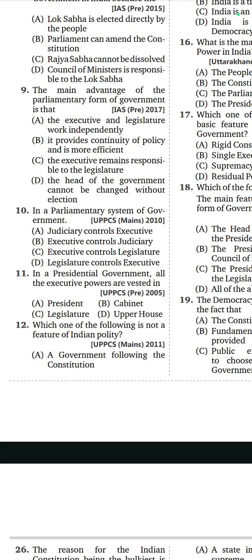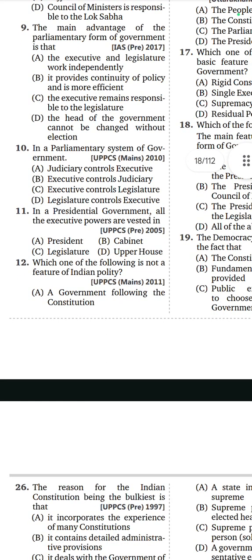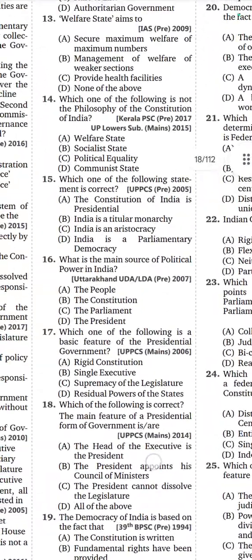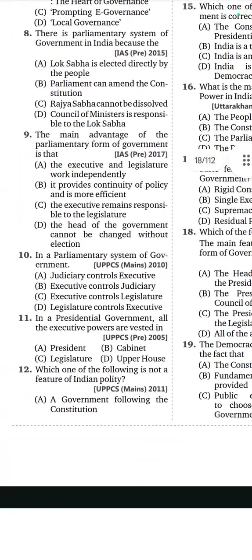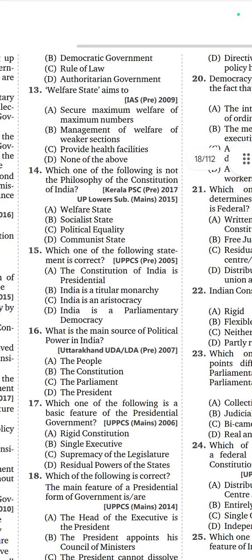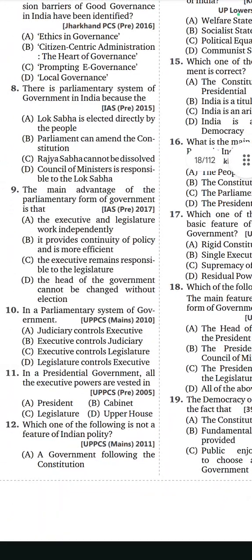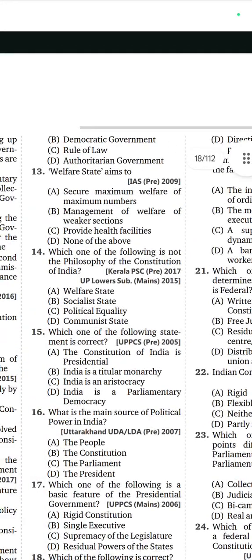11th question. In presidential government, all the executive powers are vested in the president. Option A. 12th question. Which one of the following is not a feature of Indian polity? Option D. Authoritarian government is not a feature of Indian polity. Remaining all are governments following the constitution, democratic government rights, and rule of law. All these are features of Indian polity.